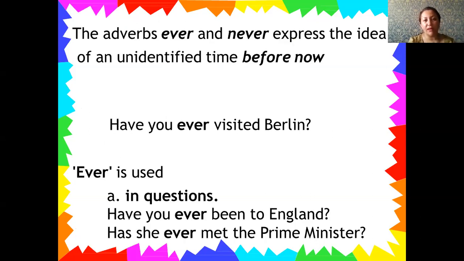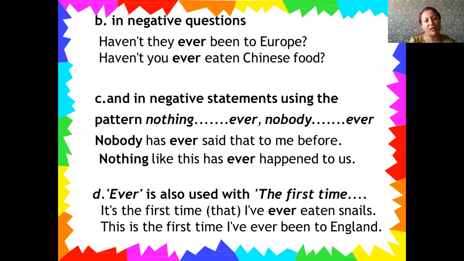The adverbs ever and never express the idea of unidentified time before now. Have you ever visited? Mostly you can use it in questions. And also in a negative question we have ever, and also with the negative statement we have ever, because the negative statement can mean nobody has ever said that to me before.